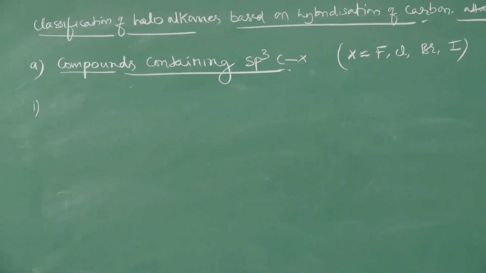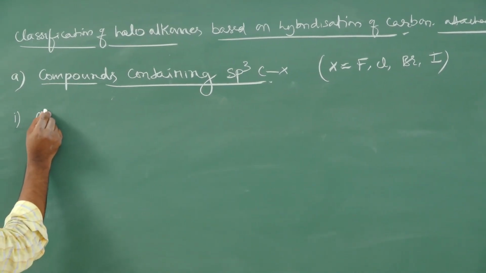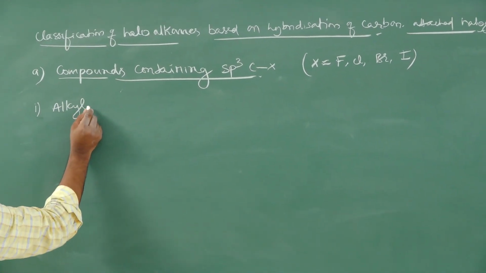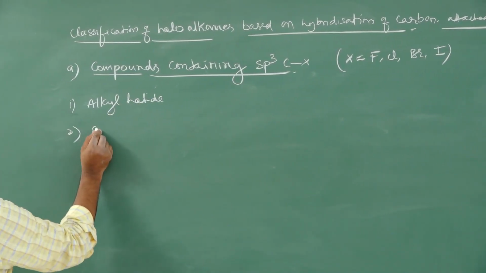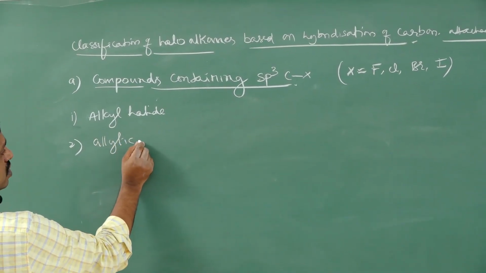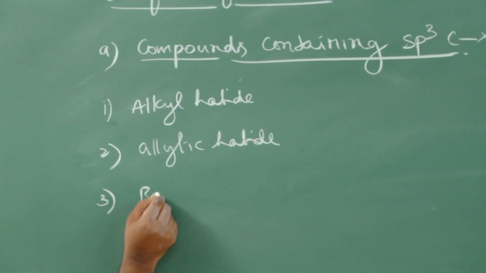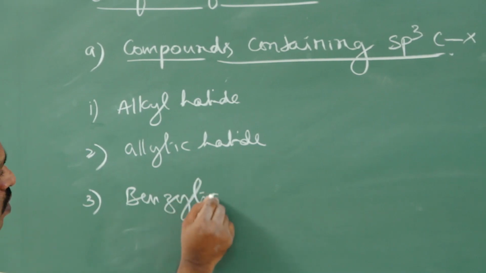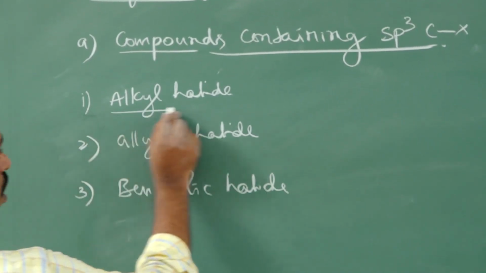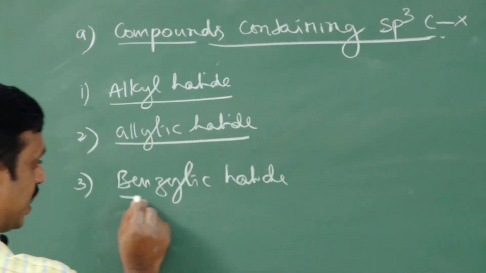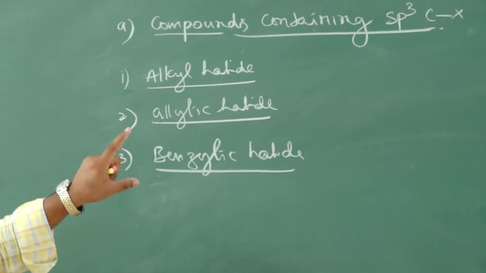In this category again we have 3 types of haloalkane: one, alkyl halides, two, allylic halides, and three, benzylic halides.